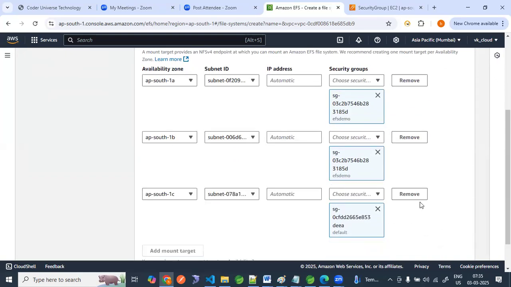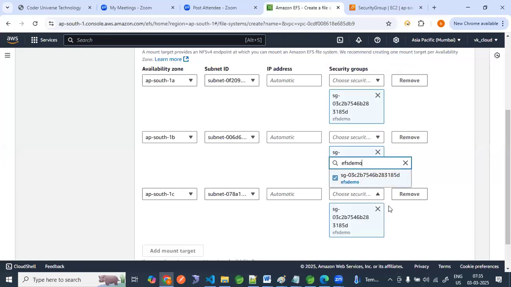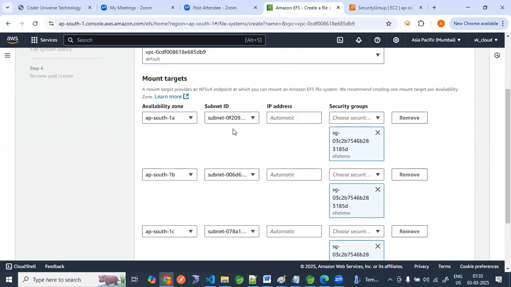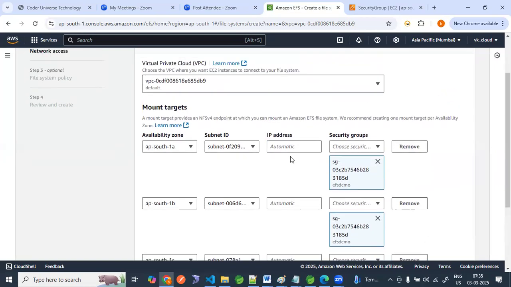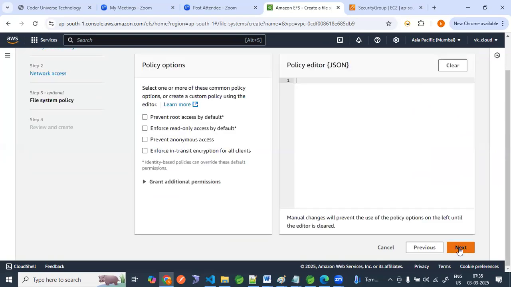We can remove the default one. Here also, EFS demo. Now what we have done, we have provided all these availability zones, and the subnet IP addresses will be provided automatically. After this, we have to click on next.